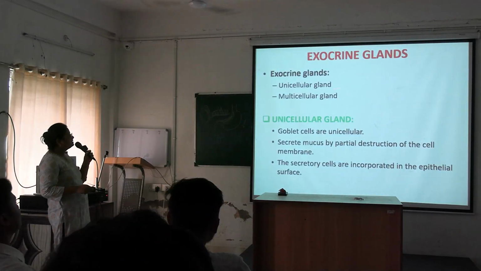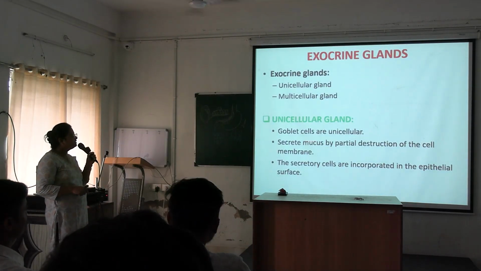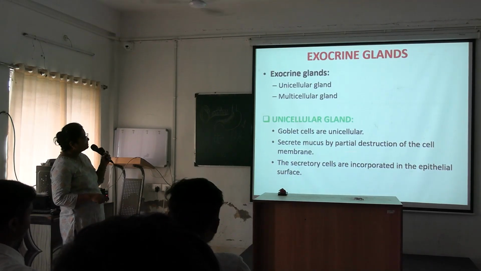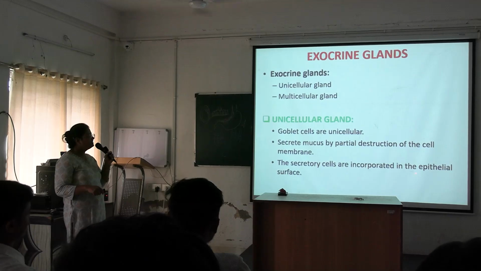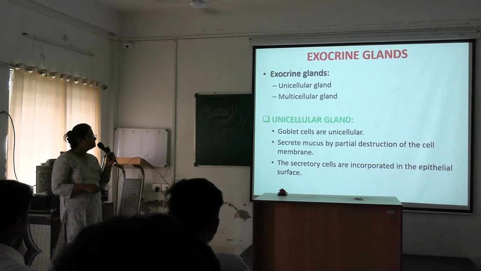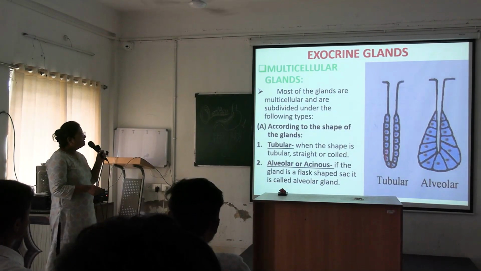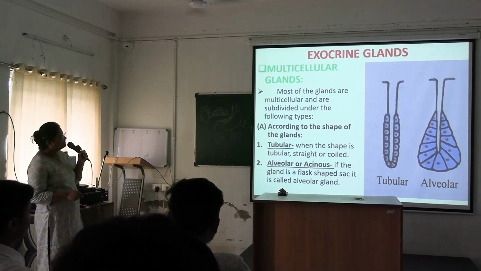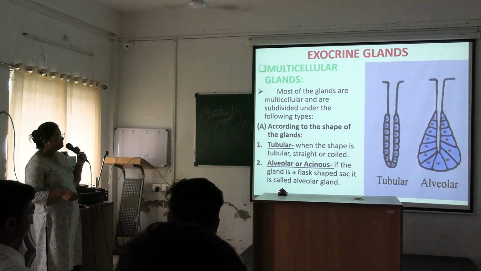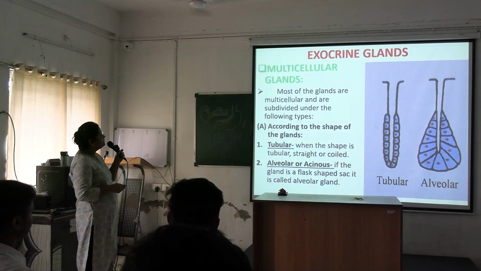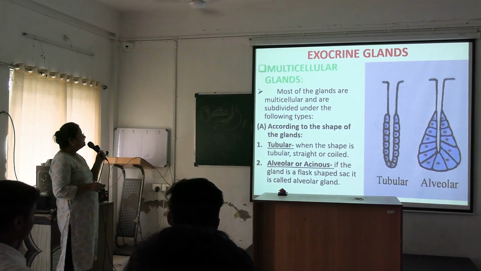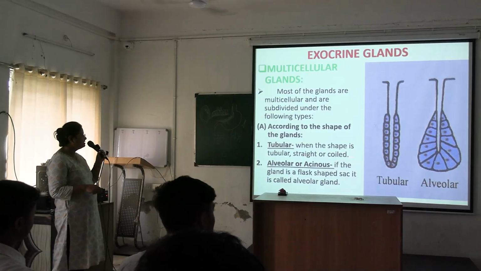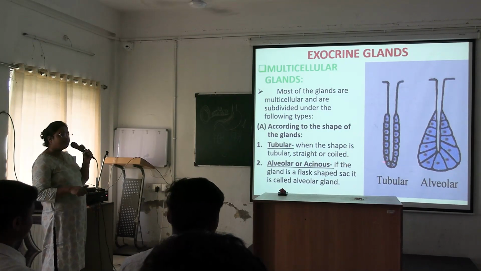So exocrine glands are of two types, unicellular and multicellular. Unicellular are goblet cells, which secrete mucus by partial destruction of the cell membrane, and the secretory cells are incorporated in the epithelial surface. For multicellular glands, these are schematic diagrams, which you practice for your theory. This is tubular and this is alveolar. Most of the glands are multicellular and are subdivided into the following types according to the shape of the glands. Tubular glands are those where the shape is tubular, straight or coiled.